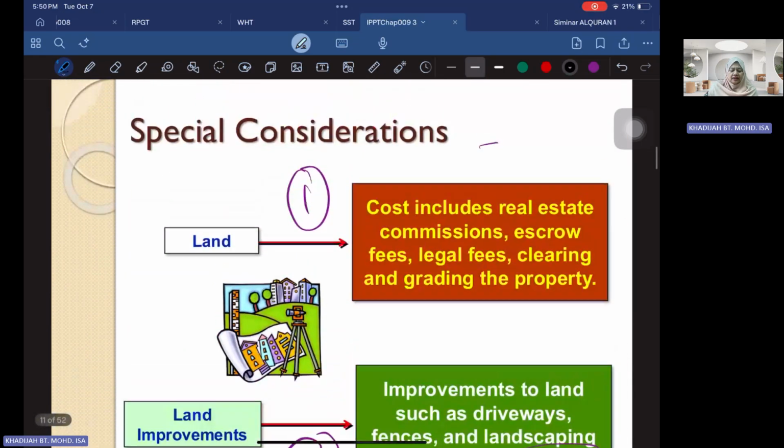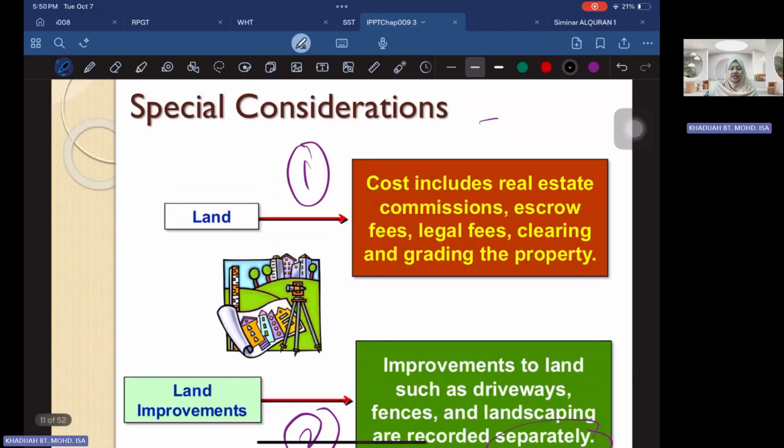Okay. And then there are special considerations in the case of land. When you acquire land, there are other costs incurred, for example, the cost of real estate commission, the escrow fees, the legal fees, the cost paid for clearing and grading the property. So all these costs are added into the cost of the land.